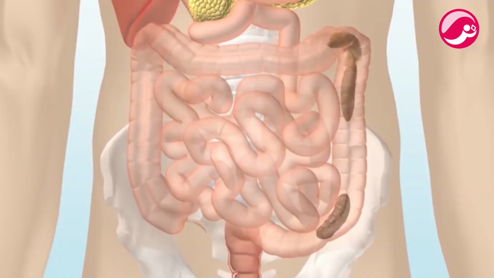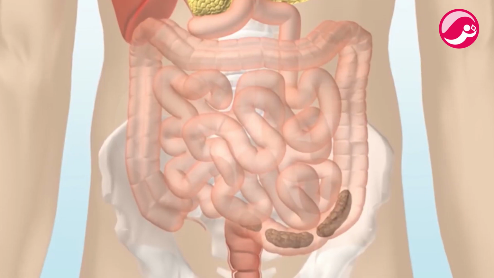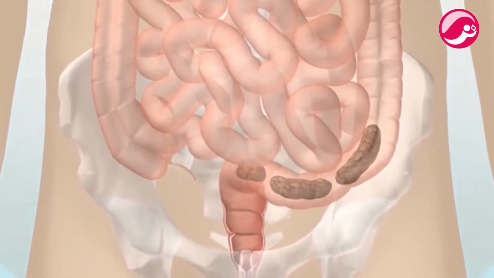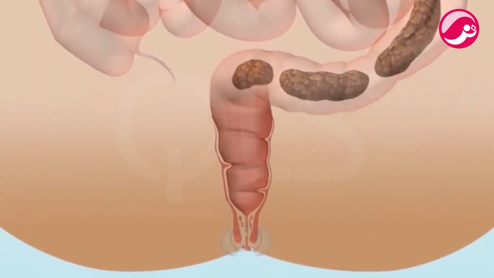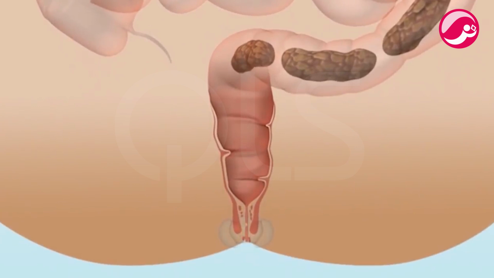The unabsorbed food is sent into the large intestine where more villi absorb water from this material. The rest of the material is removed from the body via the anus. The exit of this waste material is regulated by the anal sphincter.